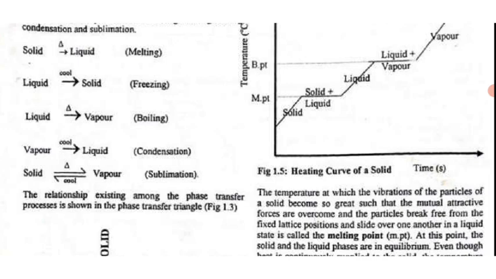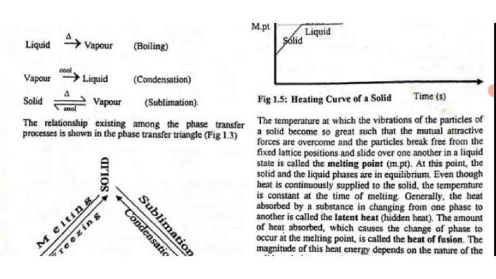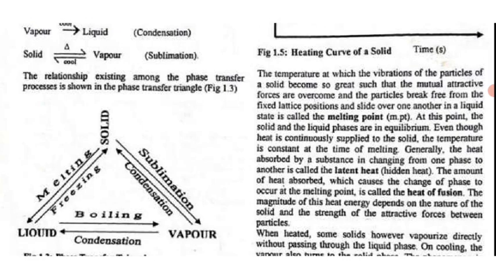Liquid has to undergo the freezing process to be converted to solid. Liquid has to undergo the boiling process to be converted to vapor. Vapor has to undergo the condensation process to be converted to liquid, and solids undergo sublimation to be converted to what? Vapor.